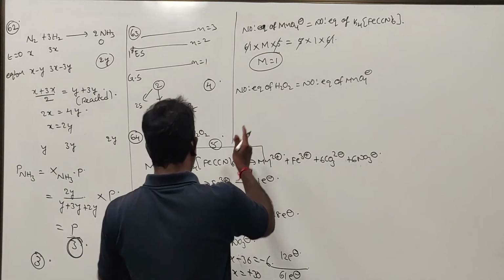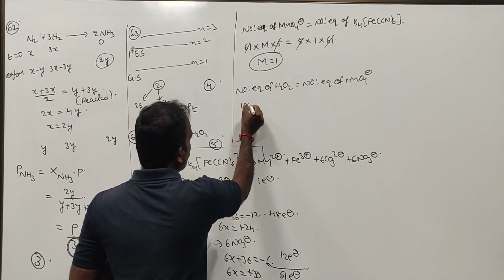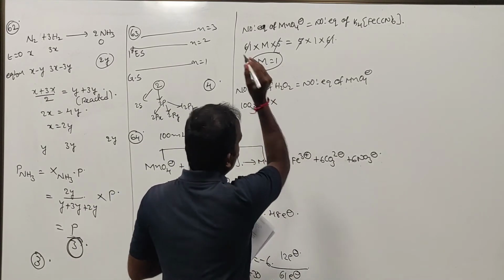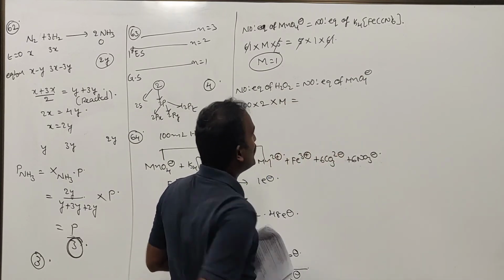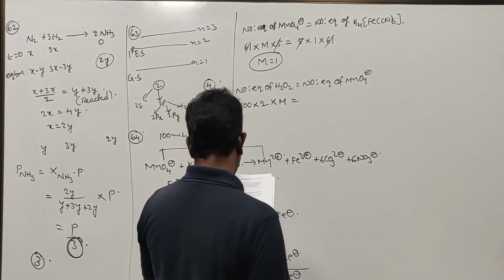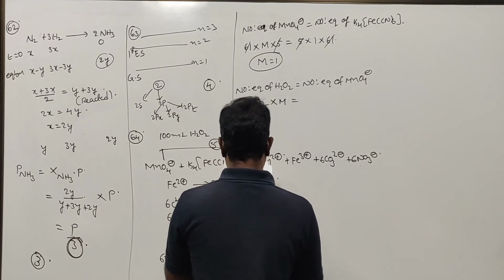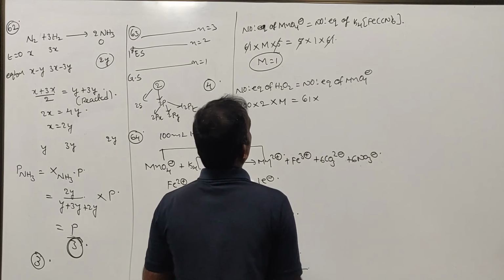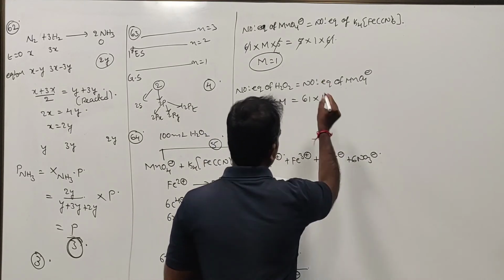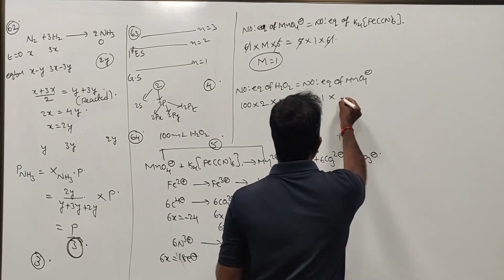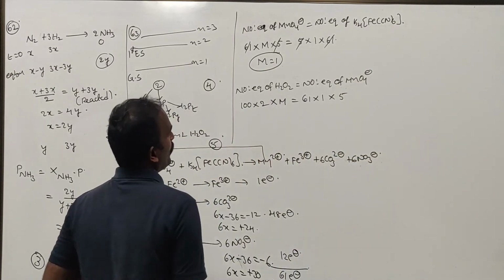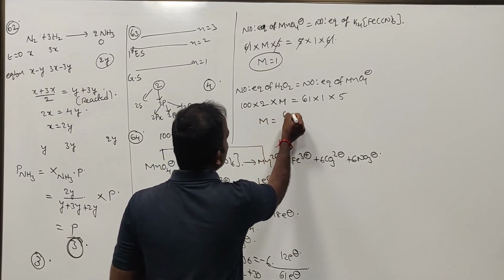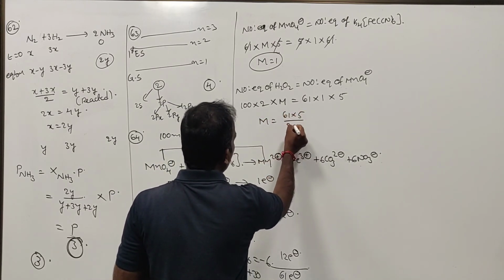Now the number of equivalents of H2O2 is 100 into 2, because the X factor of H2O2 is 2, into molarity M. This is equal to the number of equivalents of KMnO4. How much KMnO4? 61 into its molarity, which is 1, into its X factor, which is 5. So the molarity M is equal to 61 into 5 divided by 200.